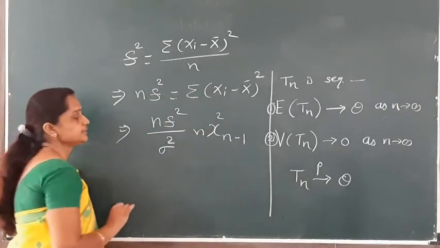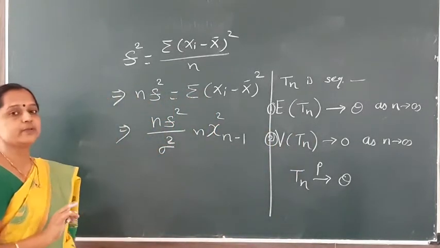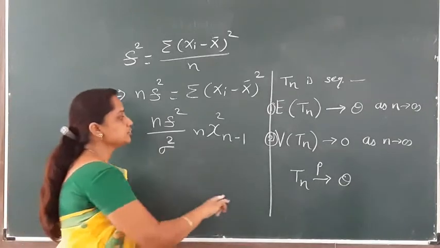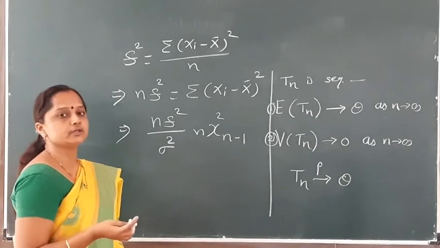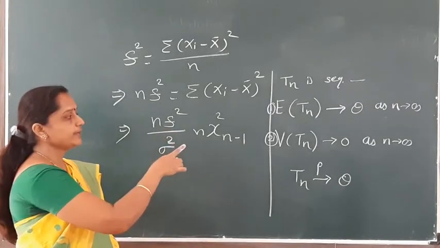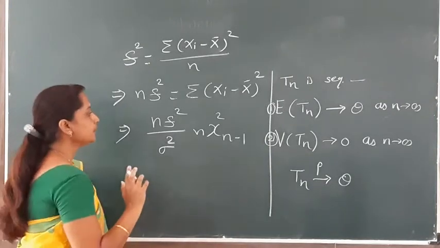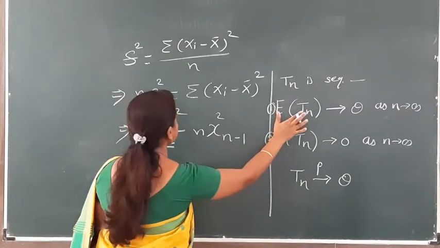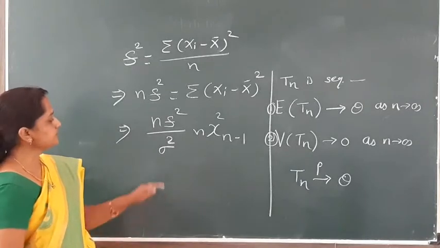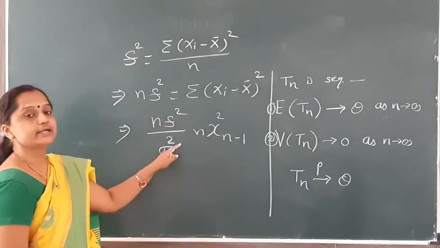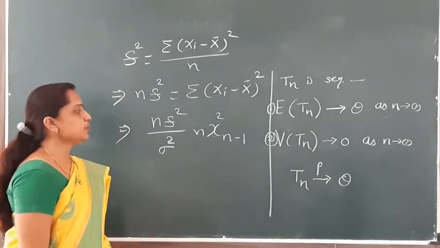Now our target is that here Tn is our S square, the sample variance. We have to find out the expected value of S square and also the variance of S square. Then we have to check whether the expectation goes to theta and whether the variance of S square goes to 0 as n tends to infinity. Now we have to find out the expected value of S square. For that purpose, we take this statistic: n S square upon sigma square follows chi-square with n minus 1 degrees of freedom.